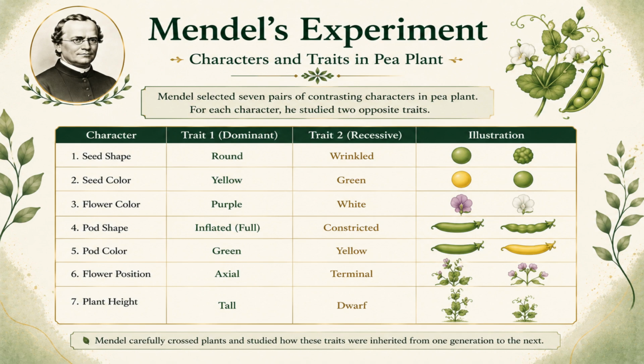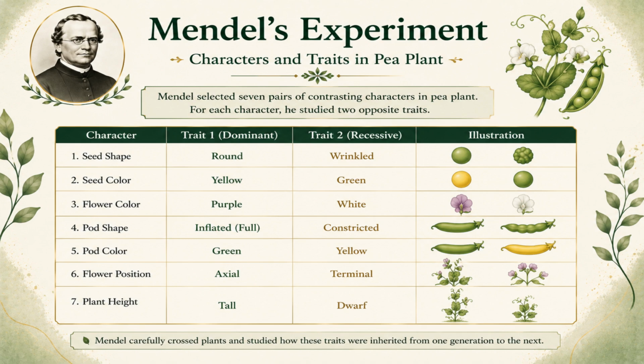7.3. Flower position. Traits, axial and terminal. Axial flowers grow along the sides of the stem. Terminal flowers grow at the tip of the stem. 7.4. Seed shape. Traits, round and wrinkled. Some seeds were smooth and round, while others appeared wrinkled.